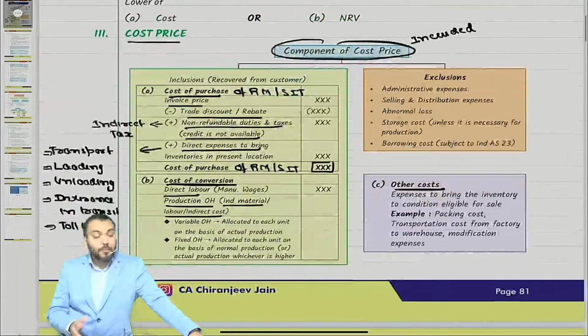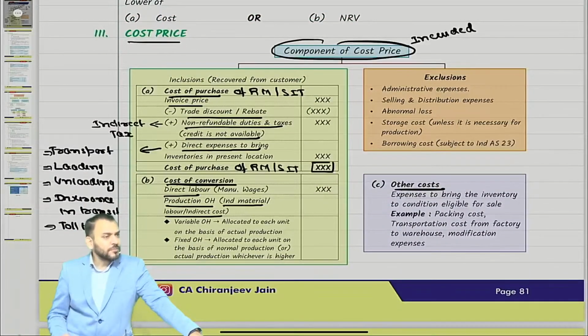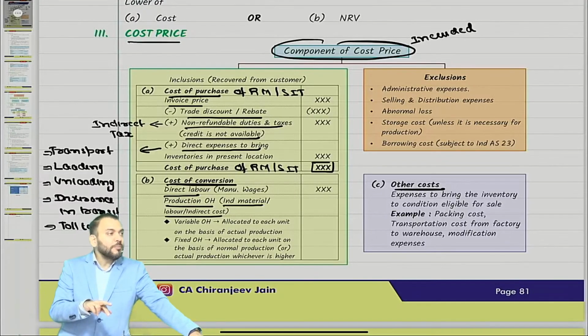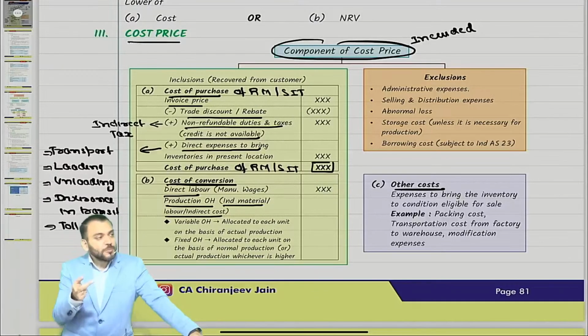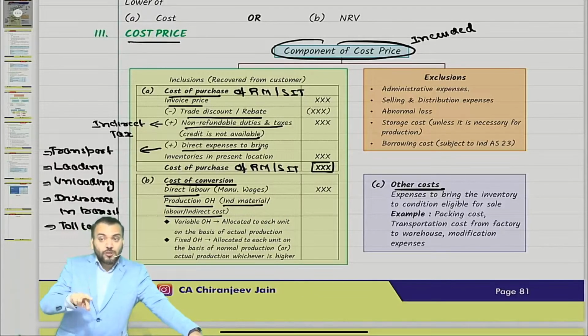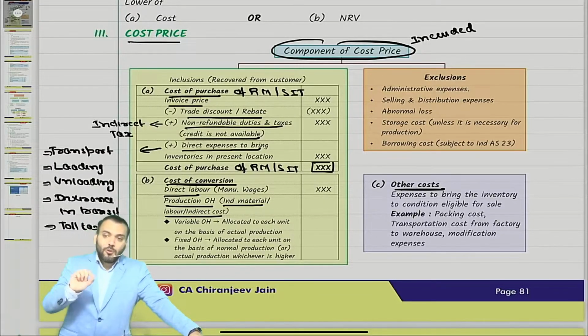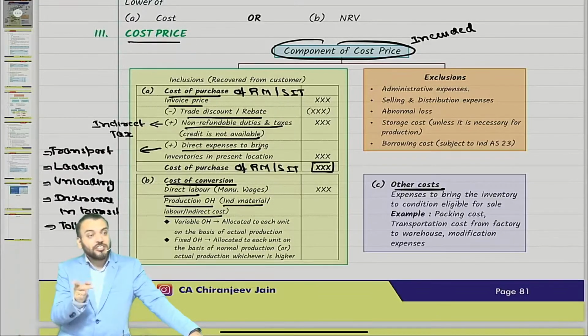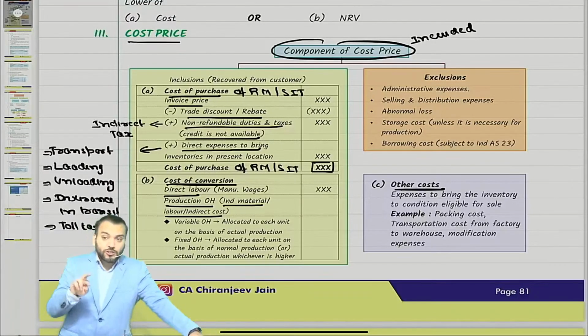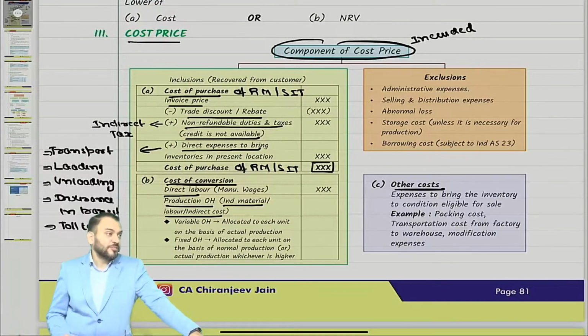Yes, sir. Now, what are the components of cost price? We have done this also. For a manufacturing organization, the components will be cost of purchase plus cost of conversion plus other cost. But for non-manufacturing, meaning a trading organization, it will be only cost of purchase, that is cost of purchase of stock in trade. I hope now you have understood that cost of purchase and purchase price are two different terms. Purchase price is not cost of purchase.